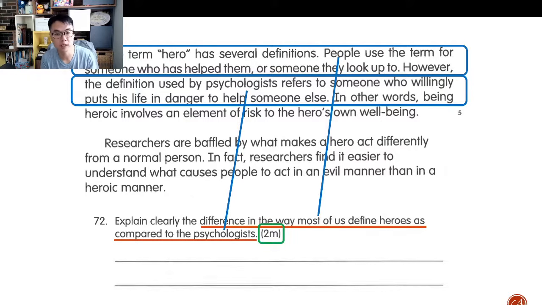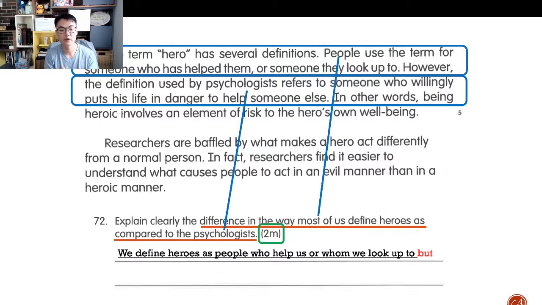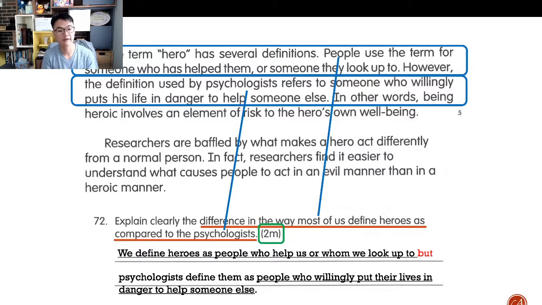But have they helped me? No. So we've got to read the question, the difference, right? So this is how I would answer the question. We define heroes as people who help us or whom we look up to, right? So that's the first part. But psychologists define them as people who willingly put their lives in danger to help someone else. So notice I am comparing with the use of the word "but." That can also be acceptable.